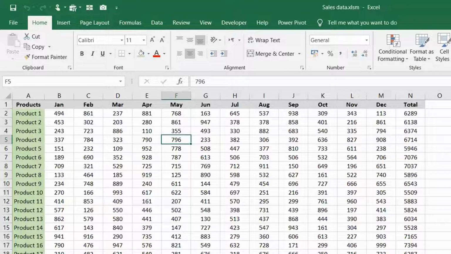Okay, so yeah, I think friends, it's around 45 minutes. So I think we did a lot of things. How to record, run, and interesting options, delete a macro, see the code, create a button, and can we set the password to protect the file? I have just replied to you.